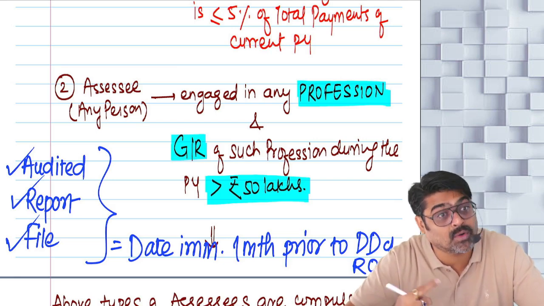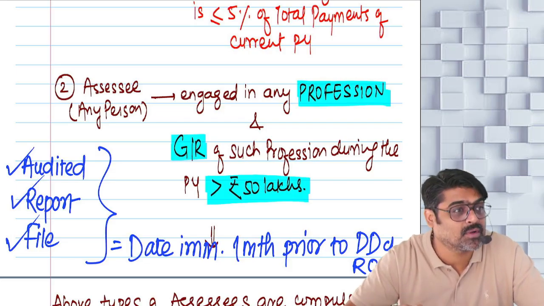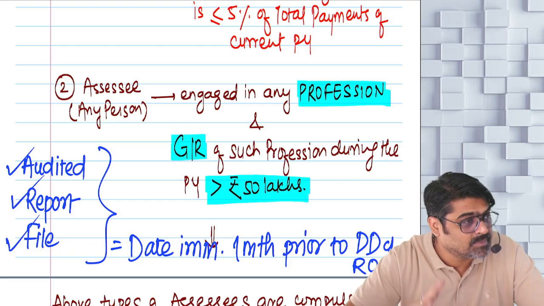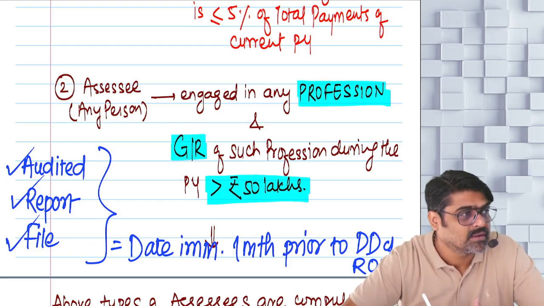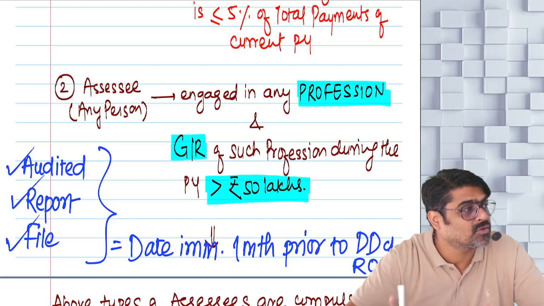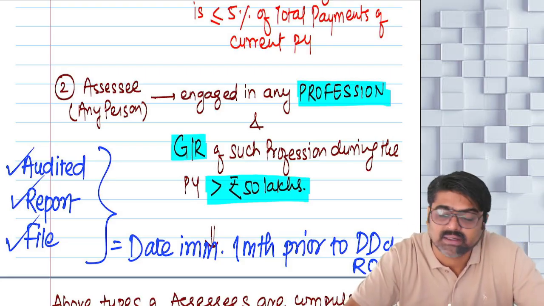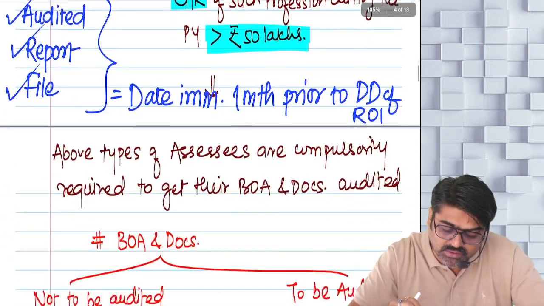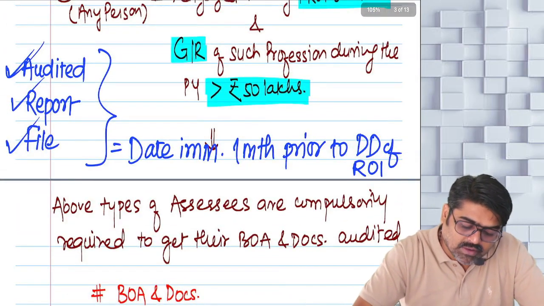Get the audit report prepared and file that audit report with the income tax department. And once all these activities are done, then within 1 month, that is on or before 31st October, file your return of income also. Understanding? Okay. Now, see, books of accounts are to be audited.